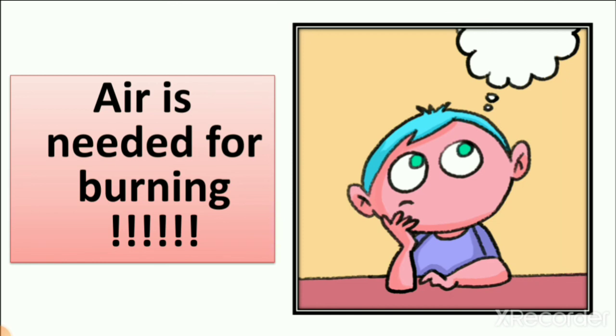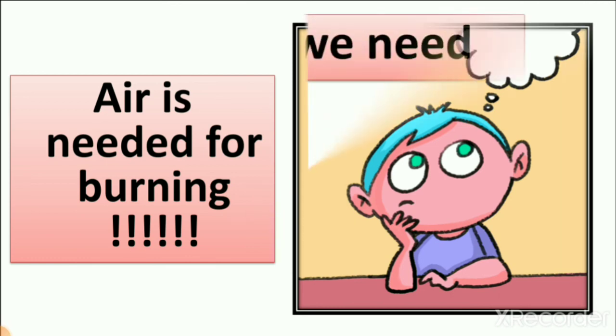So one gas we need to burn things and start a fire, and if the fire does not get that gas, then the fire does not keep burning, right? So what we need to put out the candle is air. So let's see what happened.